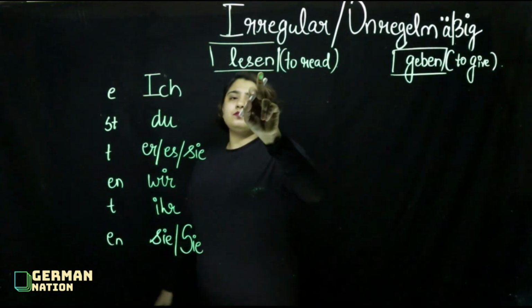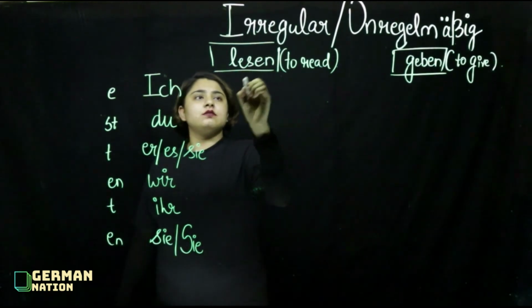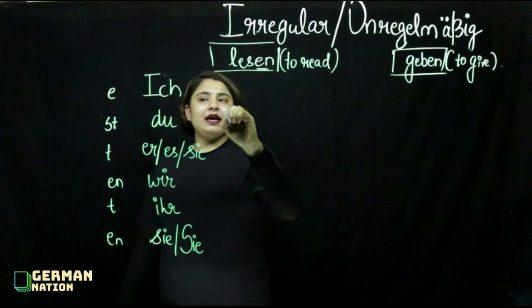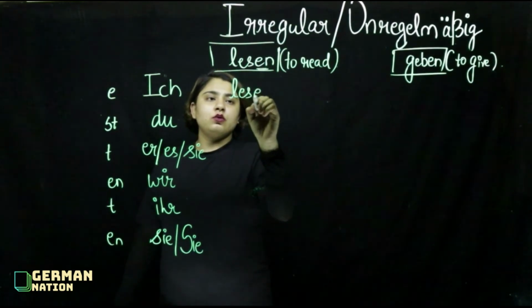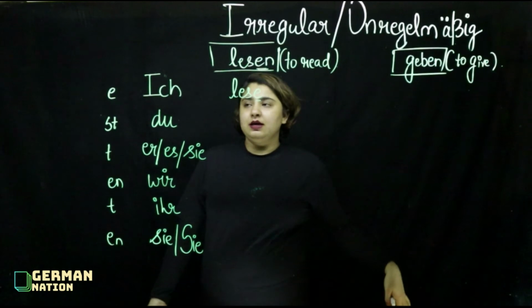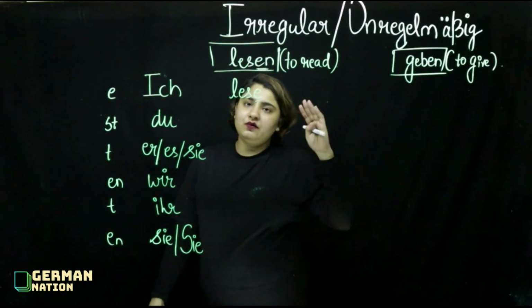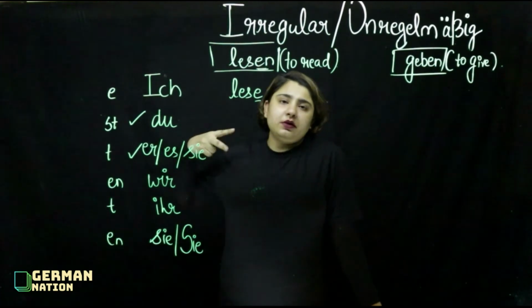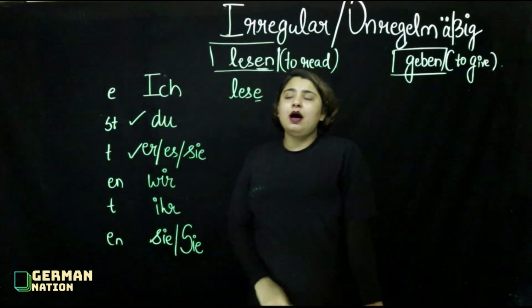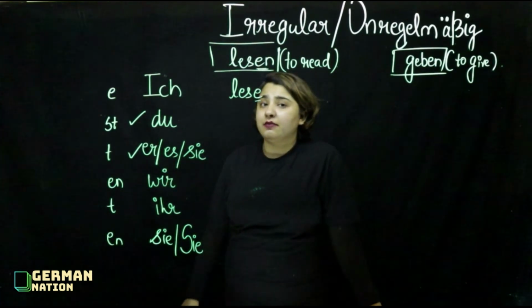So lesen, as per ich, again, you just have to remove en and put the ending. So, ich lese. And that's correct. You have to remove en and put e. Only the conjugations of two personal pronouns will change. Rest, all of them are as per e, st, t, en, t, en.